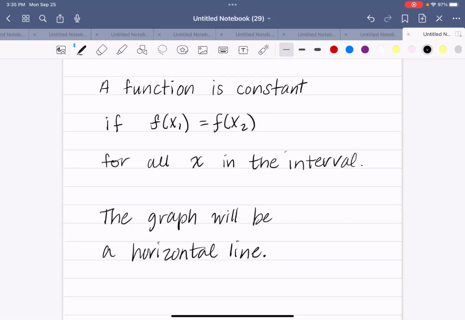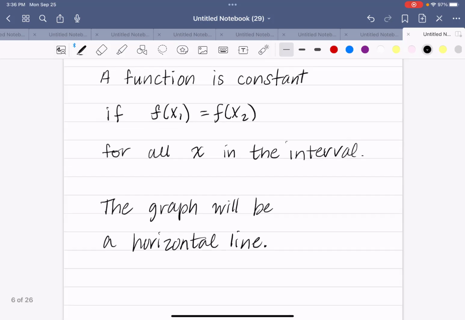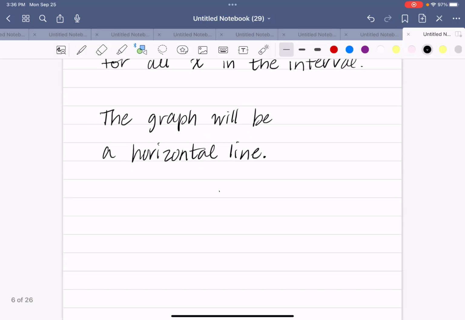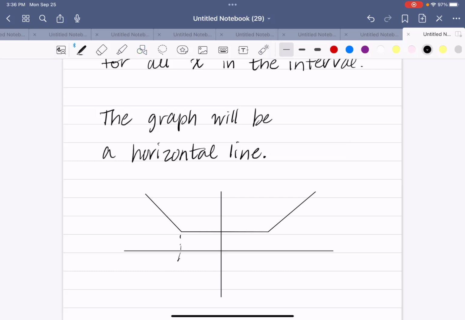Now, a function is constant if f(x1) equals f(x2) for all x in the interval. If this is the case, the graph on the interval will be a horizontal line. So if you had a function that was doing something like this, and here's your x1, and here's your x2, well, there is no change between x1 and x2. f(x1) is equal to f(x2).